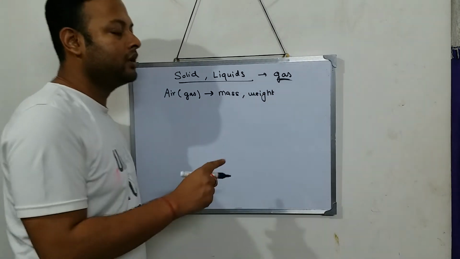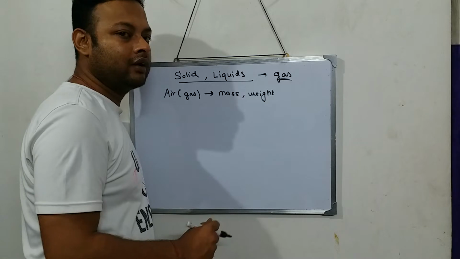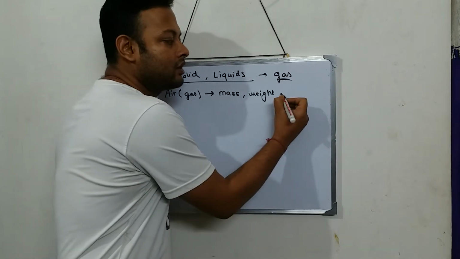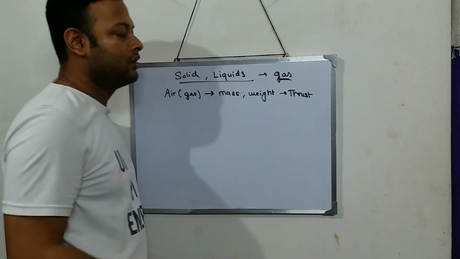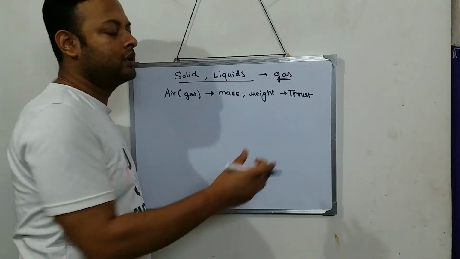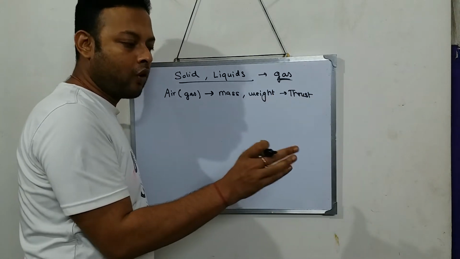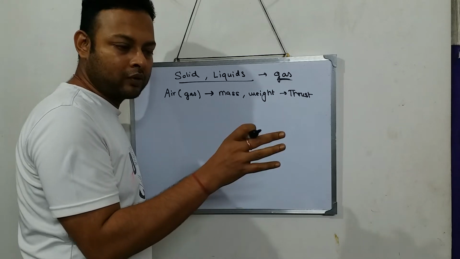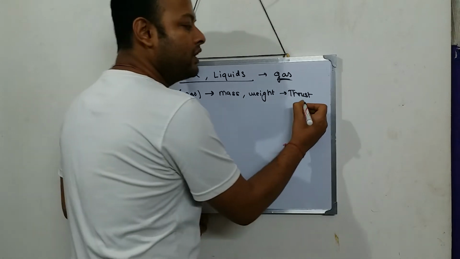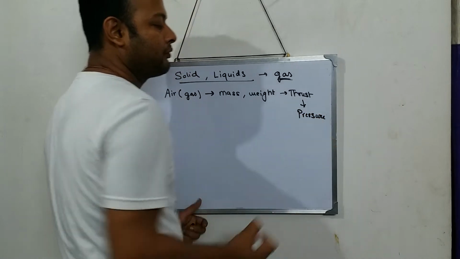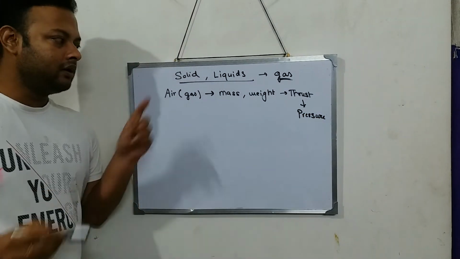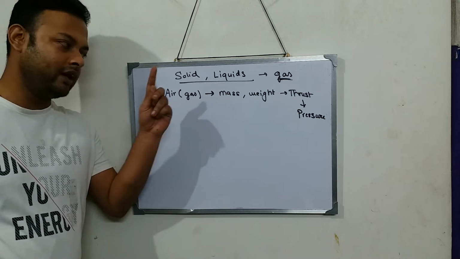And a body which has weight will exert a thrust equal to its own weight. We have learned that. And any body which exerts a thrust on a unit area, on a particular area, will definitely give pressure.